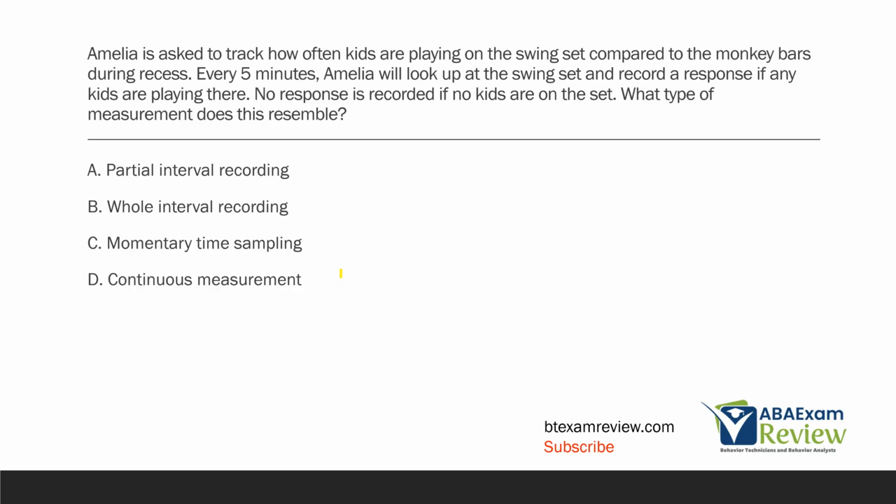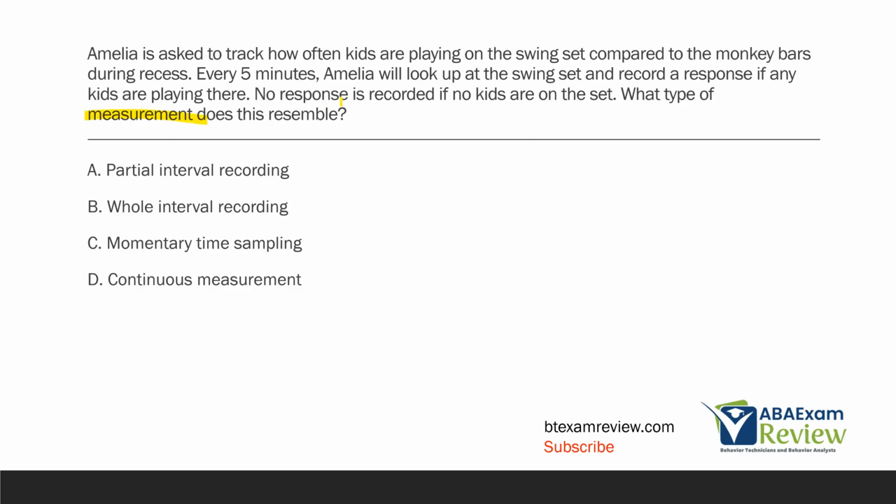Amelia is asked to track how often kids are playing on the swing set compared to the monkey bars during recess. Every 5 minutes, Amelia will look up at the swing set and record a response if any kids are playing there. No response is recorded if no kids are on the set. What type of measurement does this resemble? So we have a measurement question.